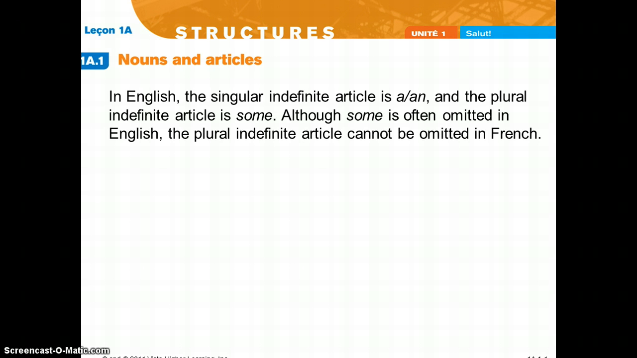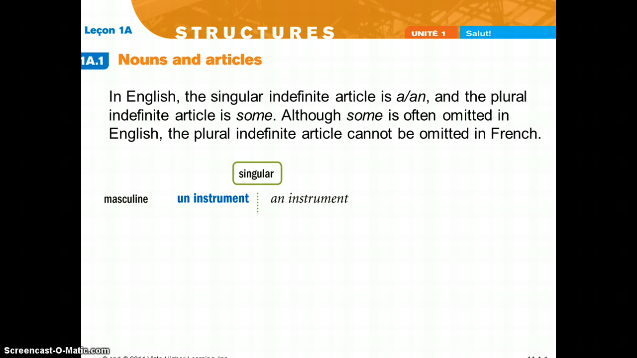This is a little presentation on nouns and articles again, and today we're going to talk just about indefinite articles. The word indefinite means it's not a definite thing, unlike the word for the, which would be le, la, l'apostrophe, or les. An indefinite article will mean a or an, and the plural indefinite article in English will mean some. Now in English, some is often omitted, but the plural indefinite article cannot be omitted in French. We need to keep it.